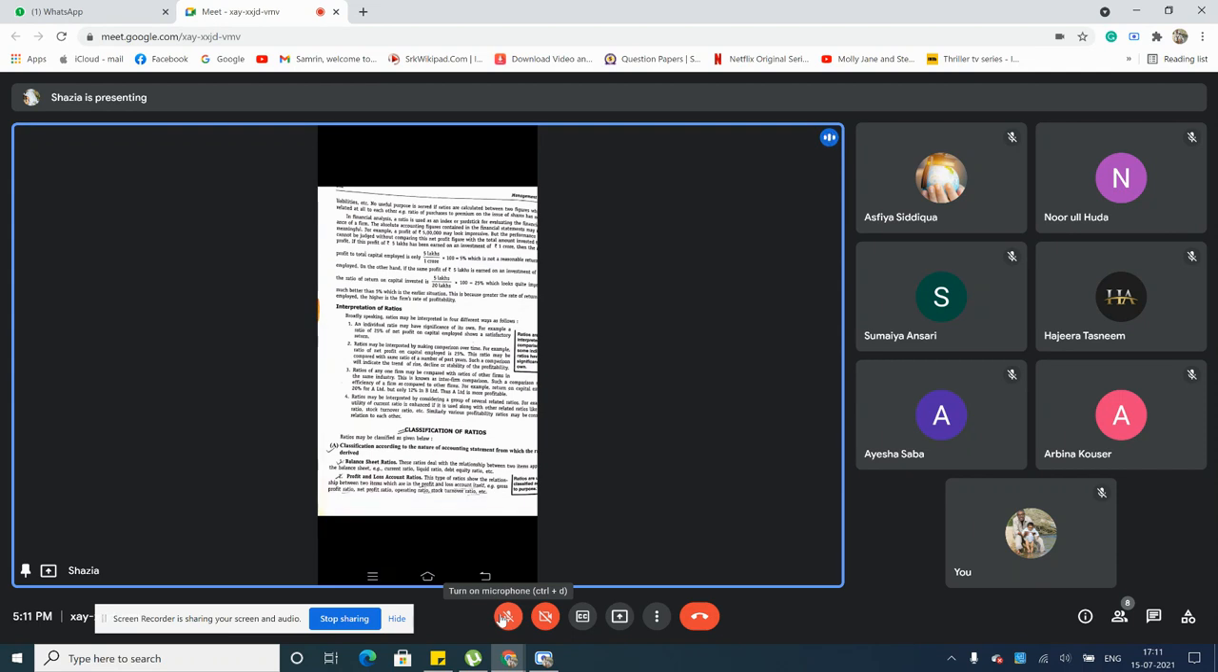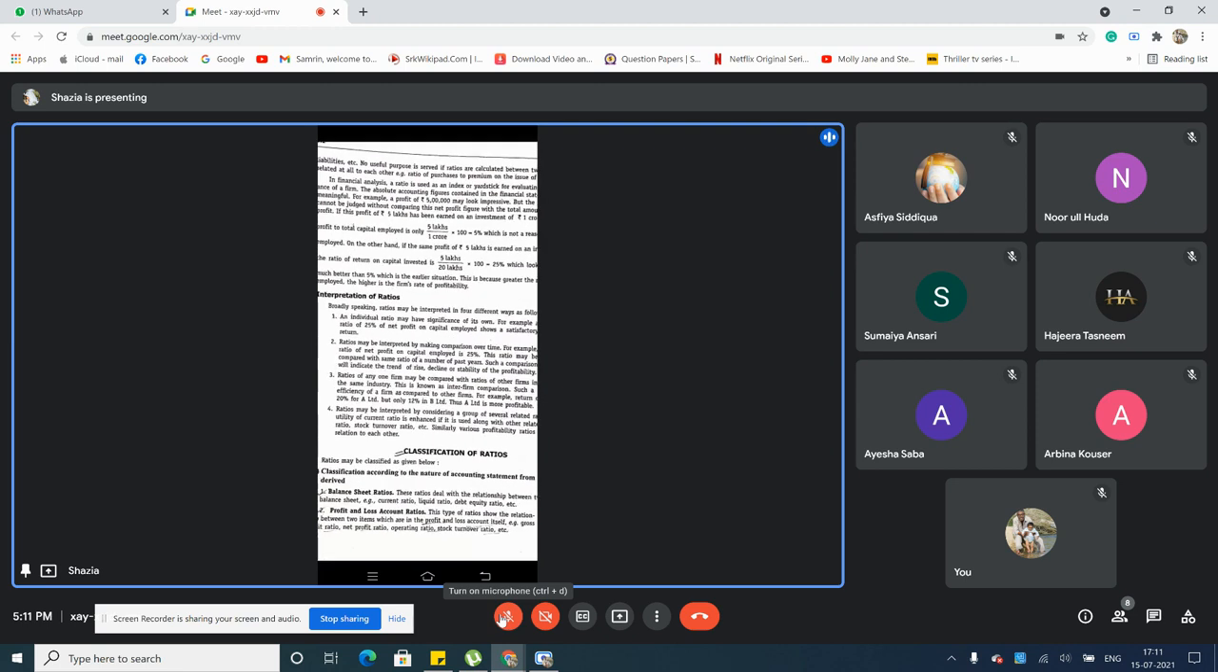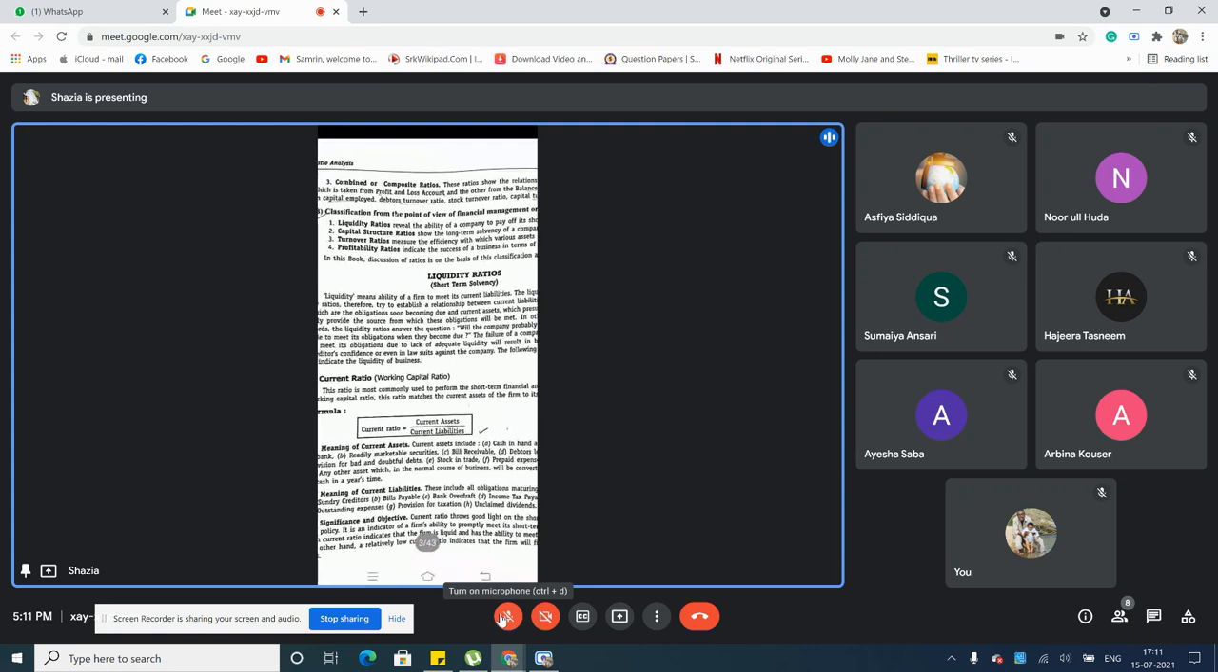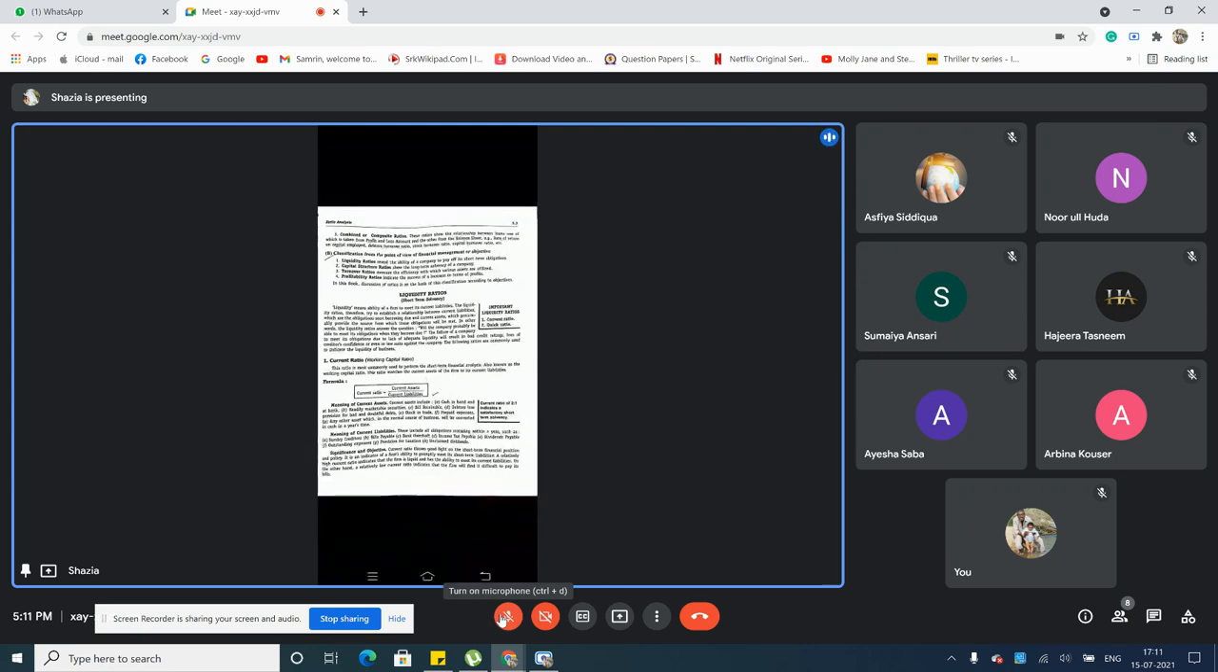Then profit and loss account ratios. Under this, how are you going to calculate? This type of ratio shows the relationship between the two items which are in the profit and loss account. Example: gross profit ratio, net profit ratio, operating ratio, stock turnover ratio, etc. Then you have combined or composite ratio. In this also you write down this classification.